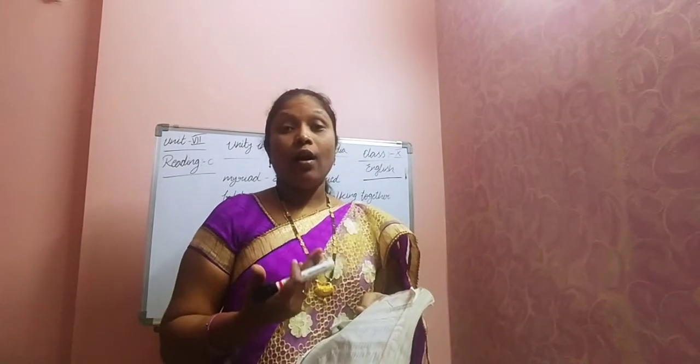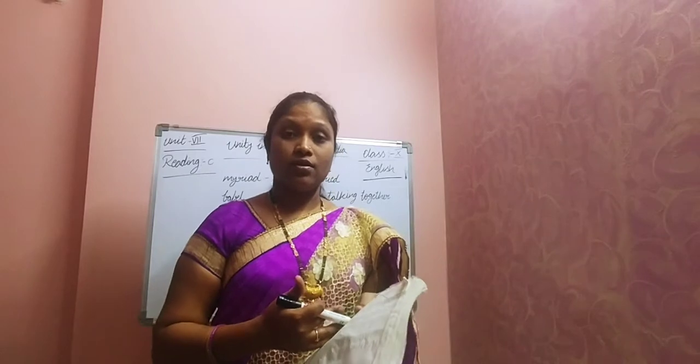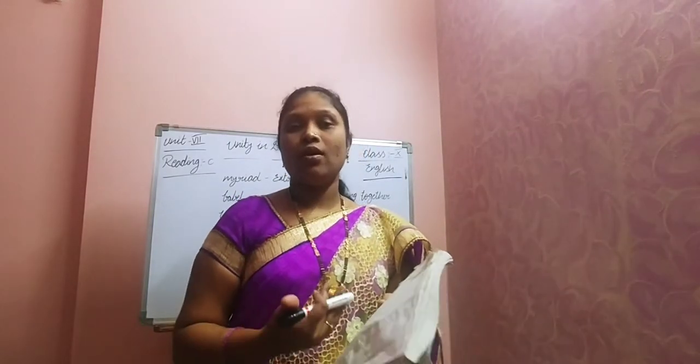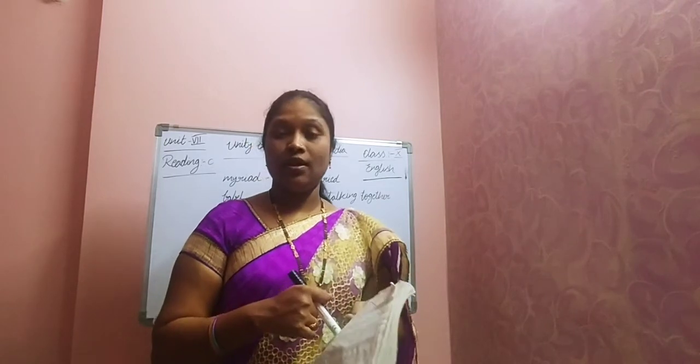So then how is it possible in case of our country? Just think about that, children. So many people, so many beliefs. If the family members that belong to one family only are not able to live in one house, then how is it possible for us to live in the same country? That means, while coming to the nation, we are showing that unity. That is the reason it is possible. But these people are not able to understand why and how this is possible, how so many people can live as one.